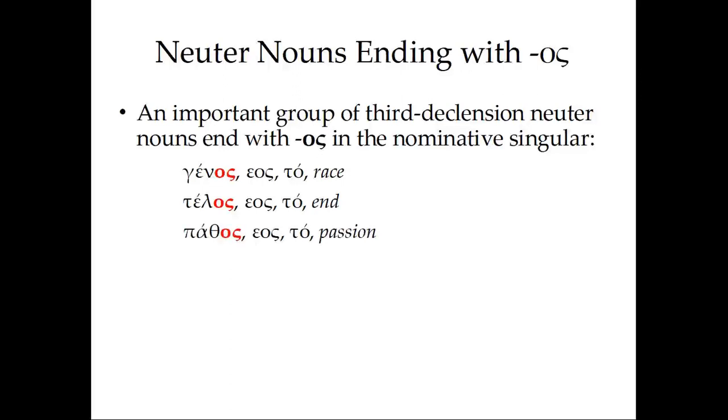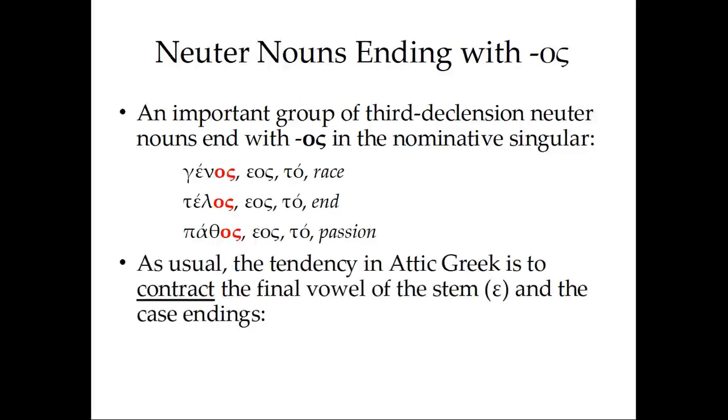There are others as well. Kalos, beauty, for instance. Lots of useful nouns here. As usual, the tendency in Attic Greek is to contract the final vowel of the stem, which is epsilon, and the case endings. So here we have the final vowel of the stem, that epsilon there. To get the stem, we drop the -os of the genitive.